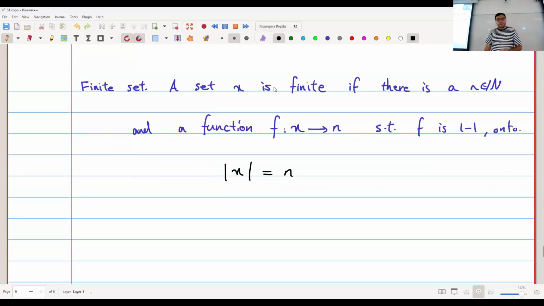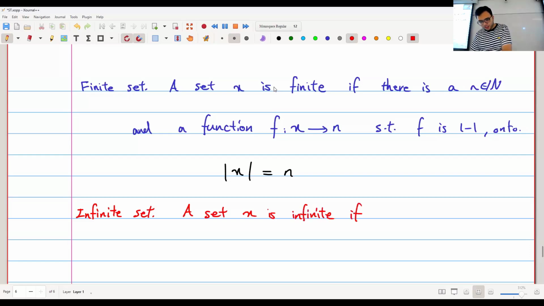Now this gives us a definition of an infinite set. An infinite set is a set that is not in one-to-one correspondence with a natural number. So easiest definition ever, infinite set. A set X is infinite if X is not finite.